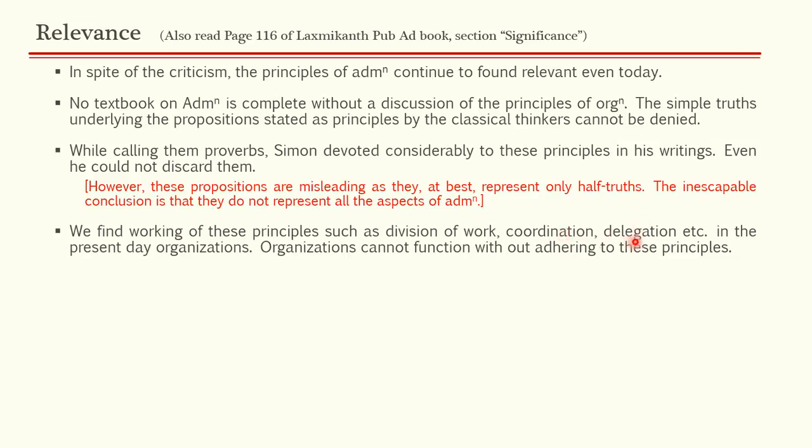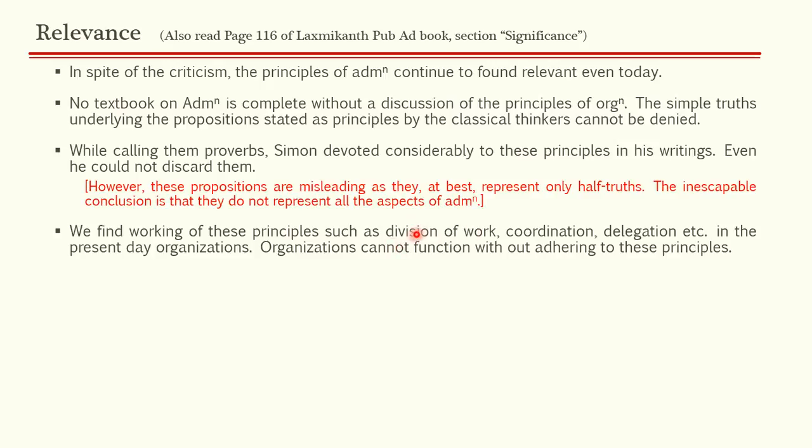Delegation and decentralization, these principles also hold true. To give you an example from Indian administration, we have delegated power to the lowest level, the panchayats and the municipal councils. If you remember, the 73rd and the 74th Amendment Acts gave constitutional validity to the panchayati raj system. That is nothing but delegation to the lowest level. We have achieved true decentralization, if not in practice then at least in theory. So delegation and decentralization also stand true in today's times. This is how classical theory is relevant even today in present day organizations.